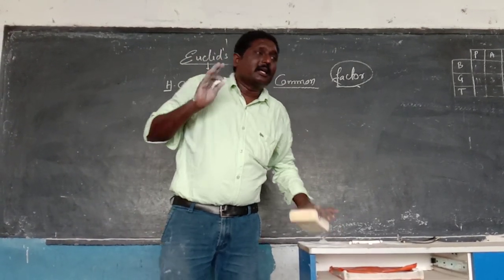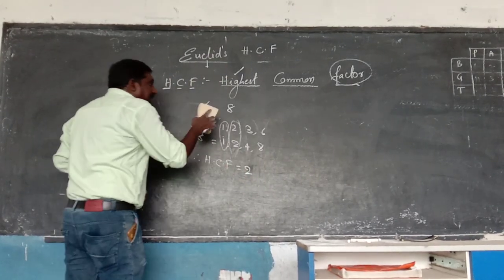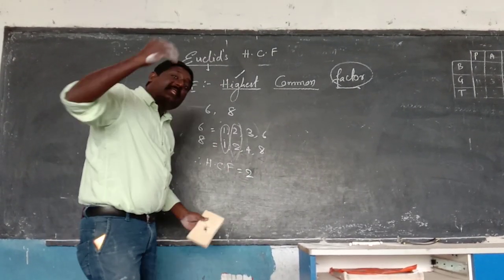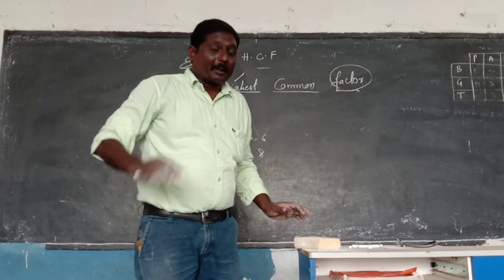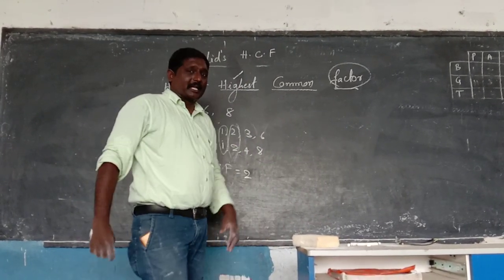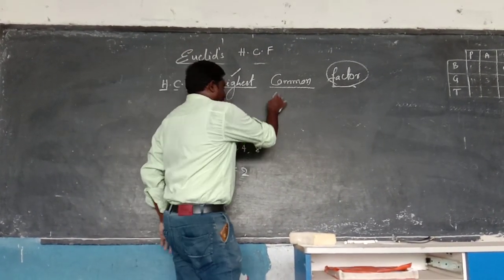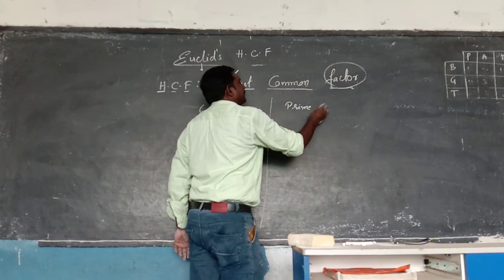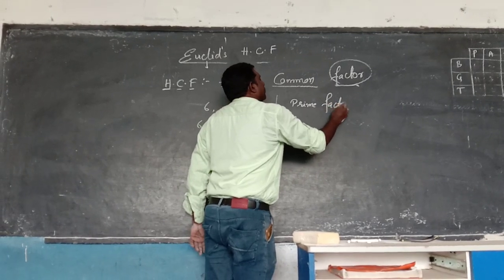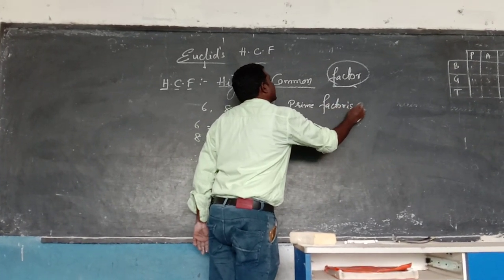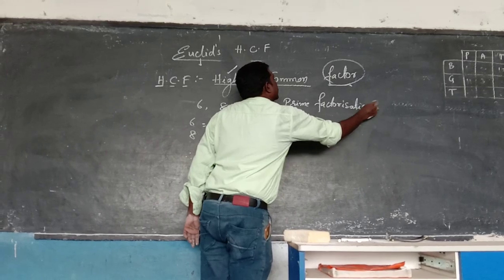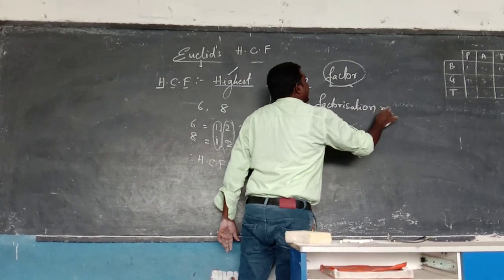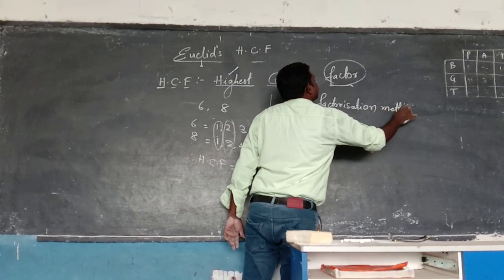Okay, students. Now, this HCF only we can find in another method also. That is one more method, that is the prime factorization method.